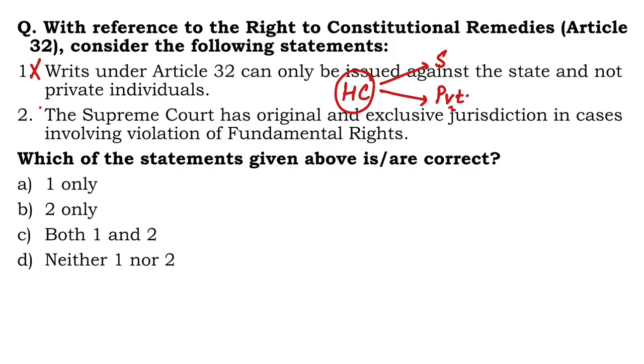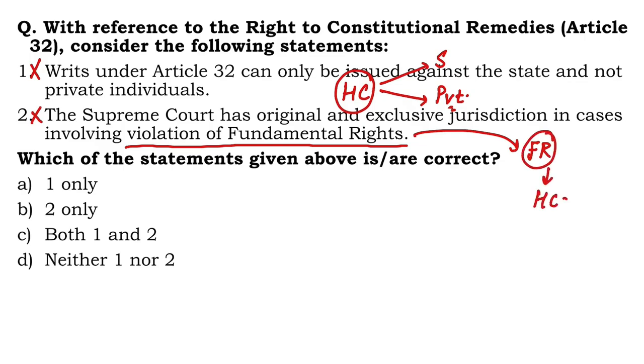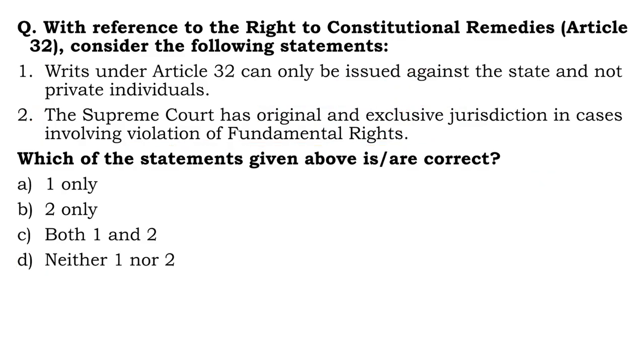So one is wrong. The Supreme Court has original and exclusive jurisdiction in cases involving violation of fundamental rights is wrong. Why? Because complaints with respect to the violation of these rights can be raised in the High Courts as well. So it might be original because you can directly move to the Supreme Court, but it is not exclusive because it is shared with the High Court. So 2 is wrong. Right answer is D.